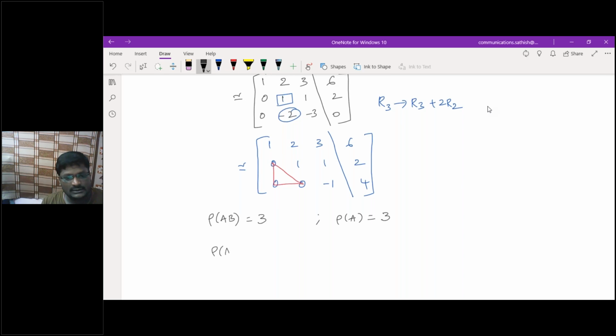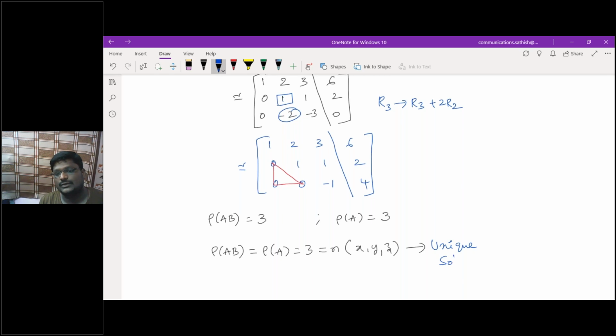Rank of AB is equivalent to rank of A, that is equivalent to 3. So which is nothing but what? Which is also equivalent to n only, right? Number of variables: x, y, z. So hence it has what? It has a unique solution.